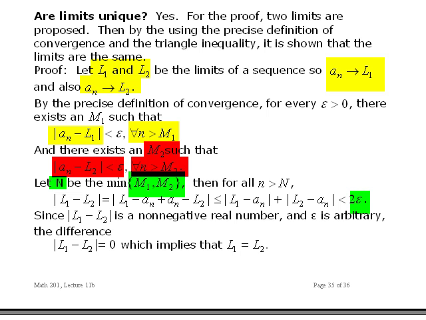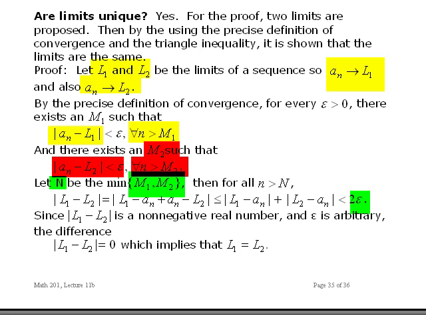So the difference between L1 and L2 is less than 2 epsilon. The absolute value of L1 minus L2 is a non-negative number. Epsilon is arbitrary, so the difference is 0. This implies that L1 equals L2. Let me state that again.